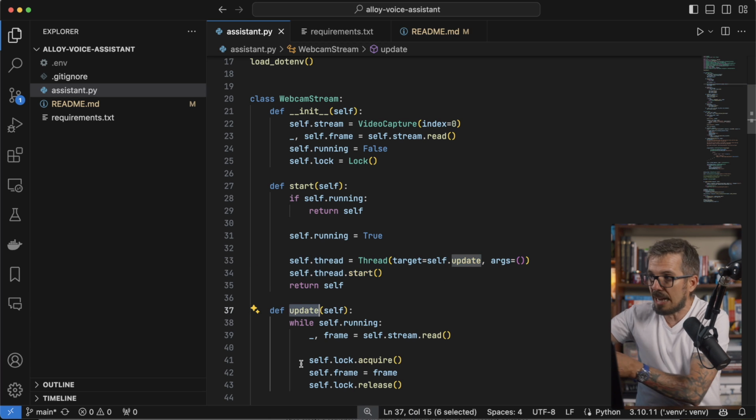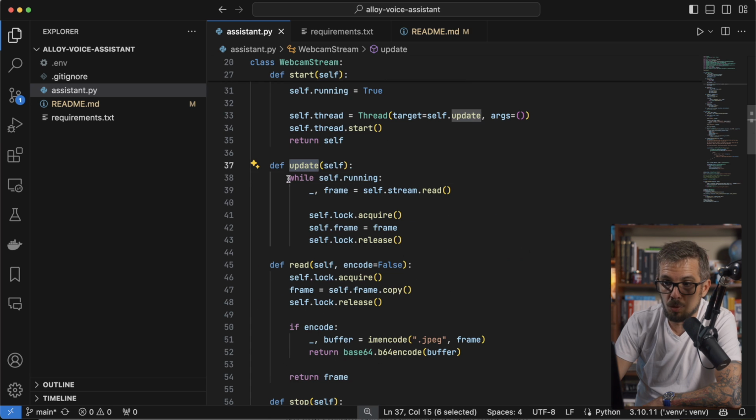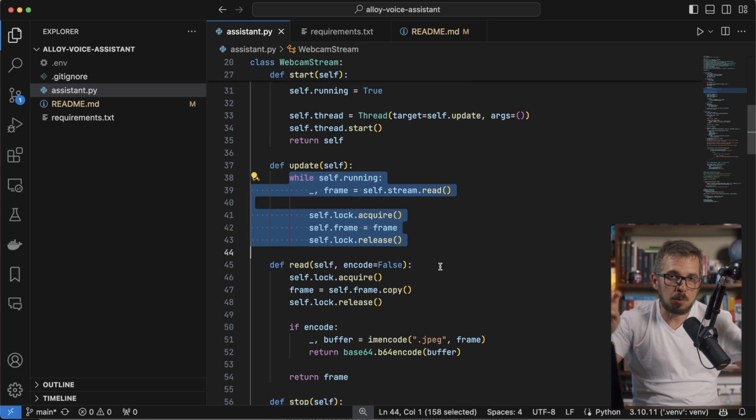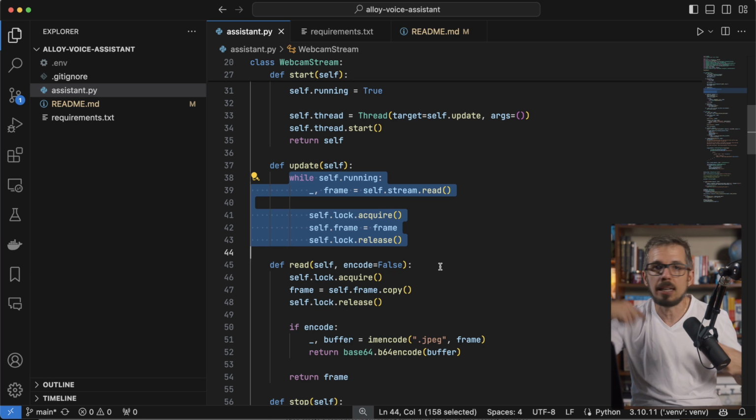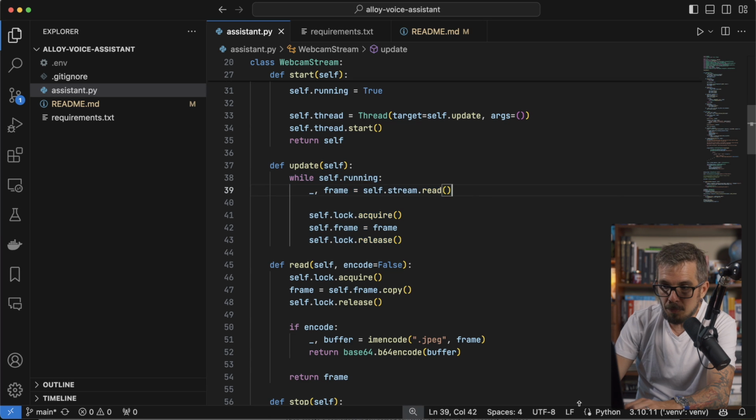What I mean by this is when that thread starts, it's gonna call the update function. Look at what the update function is going to do now. It's going to run in an infinite loop. It's not infinite, it's gonna be while running equals true. So if the thread is running, it's gonna keep looping. And the loop grabs an image from the webcam.